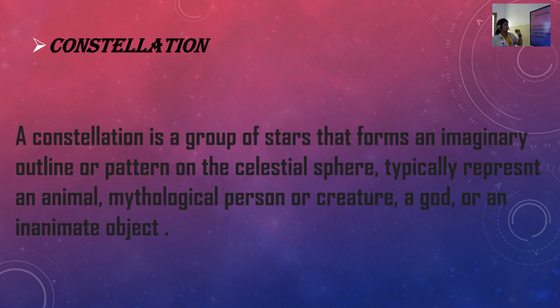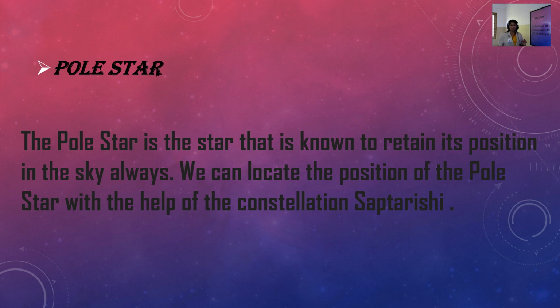Next is constellation. A constellation is a group of stars that forms an imaginary outline or a pattern on the celestial sphere, typically representing an animal, mythological person or creature, a god or an inanimate object. Next is the pole star.